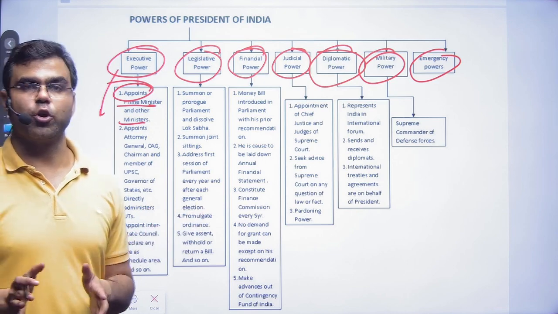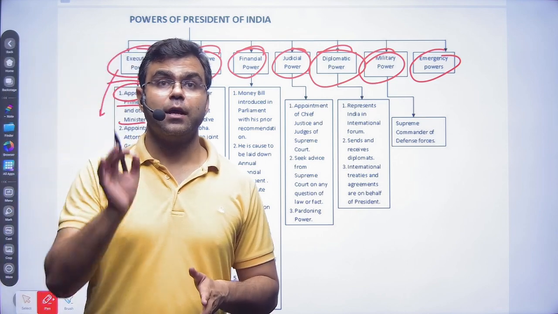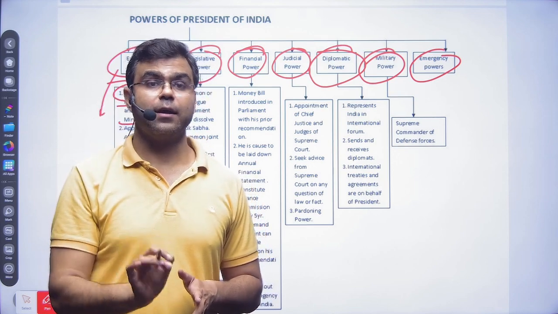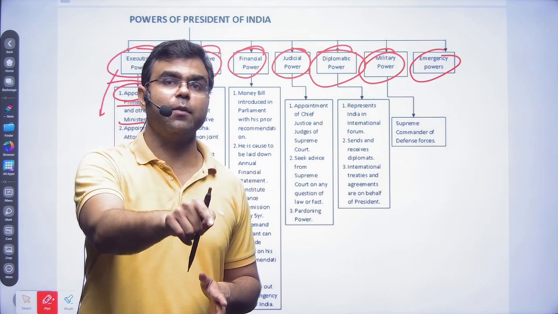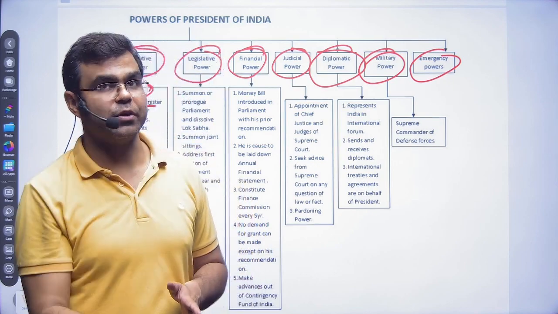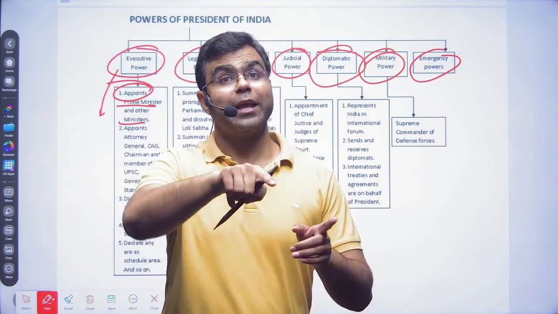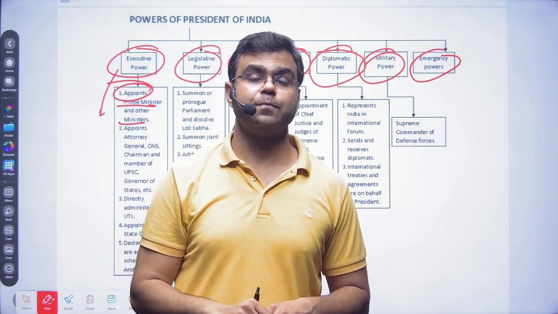Whoever has a majority in Lok Sabha, the president has the power to decide, okay, this political party or this person has a majority, he will be appointed as a prime minister. Now he has to prove his majority in the house. Remember that.